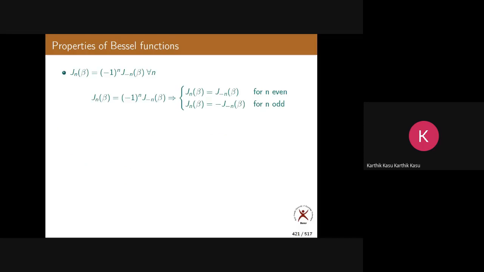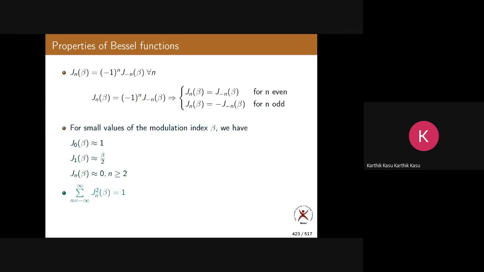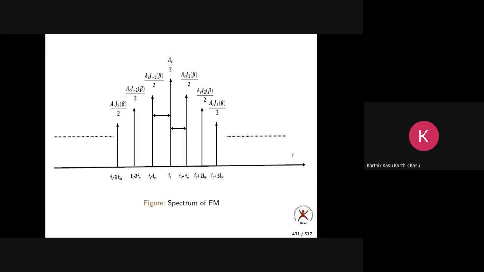These are the properties of Bessel functions. This is a very, very important property, and this is also very important. We use this property for the case of narrowband FM, because these properties hold when the modulation index beta is very, very small compared to 1. Also please make a note of this: the summation from n equals minus infinity to plus infinity of Jn squared(beta) equals 1. These are all the things we have seen, and we have drawn the spectrum.